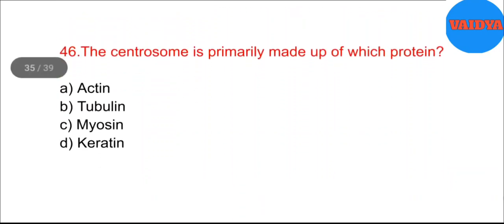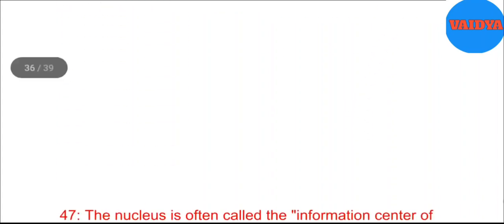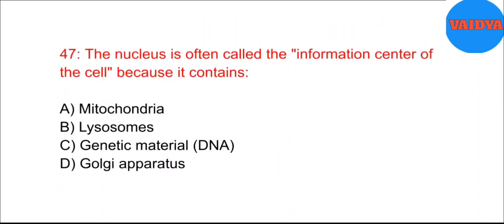46. The centrosome is primarily made up of which protein? A. Actin. B. Tubulin. C. Myosin. D. Keratin. Answer. B. Tubulin.